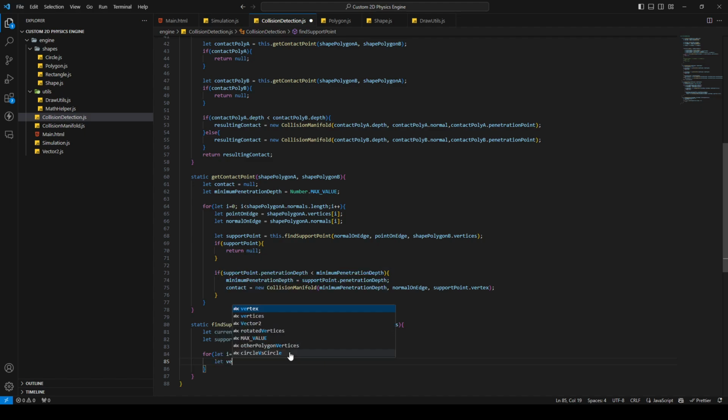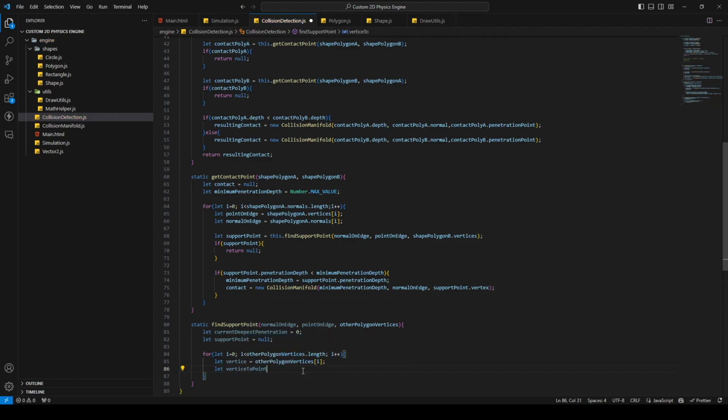Okay. Then I'm gonna say let vertice is other polygon vertices at the index of i. Then the vertice to point edge, I'm gonna call this. This is the direction vector from the point on edge to the other polygon vertice.